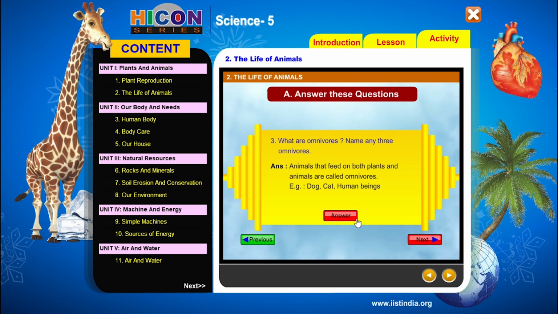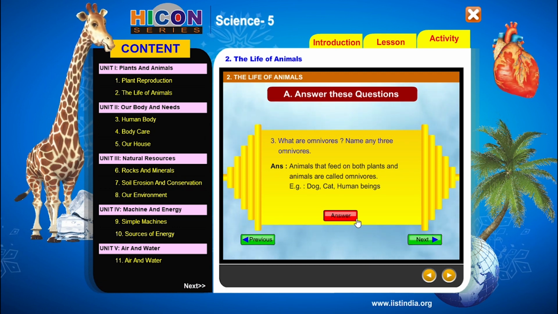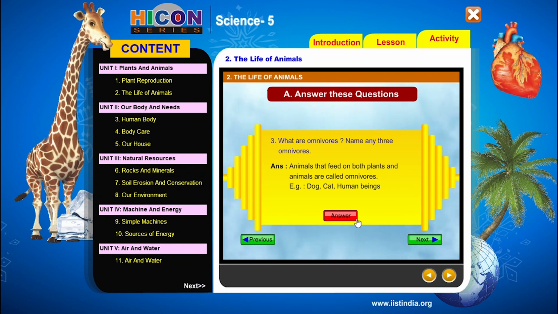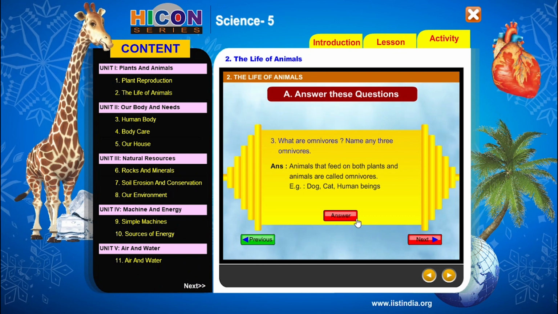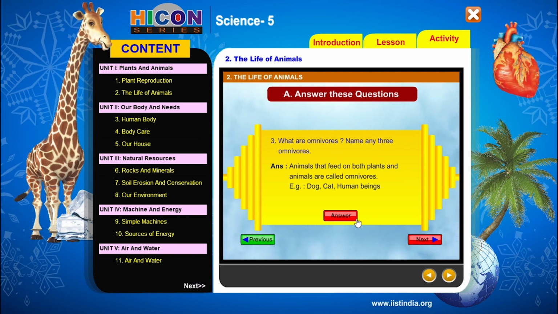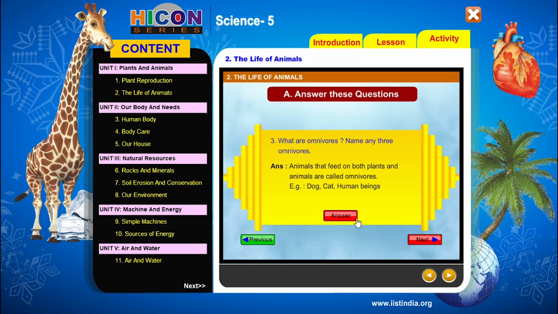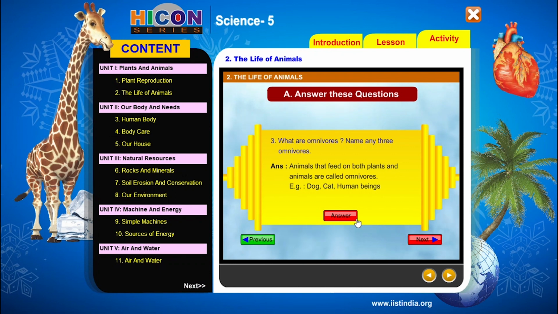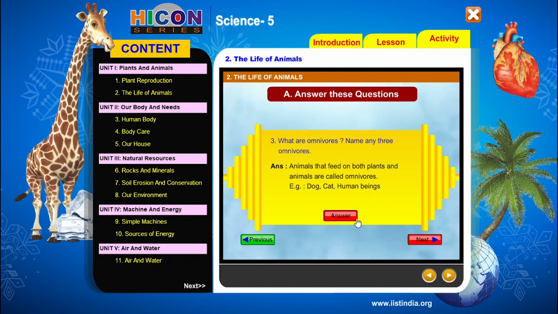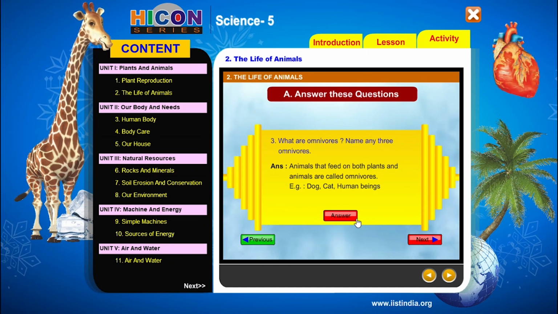Examples for these omnivores are dog, cat, human beings. So children, human beings are also omnivores because we can eat both meat and plants. That's why human beings are also examples for omnivores. Some more examples are rats and squirrels. So examples for the omnivores are dogs, cats, human beings, rats, squirrels. Cockroach is also an example for omnivores.